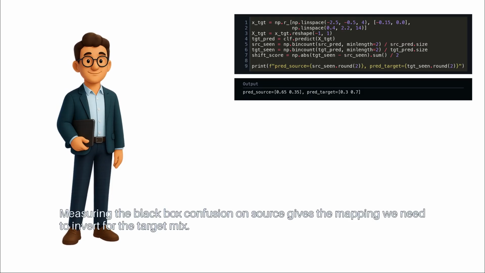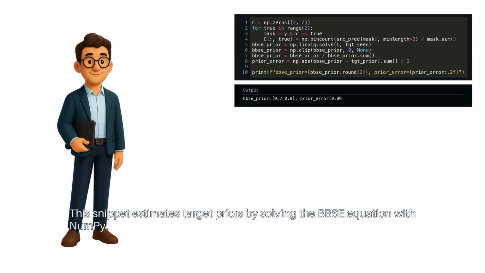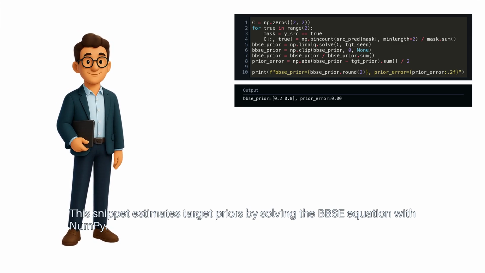Measuring the black box confusion on source gives the mapping we need to invert for the target mix. This snippet estimates target priors by solving the BBSE equation with NumPy.